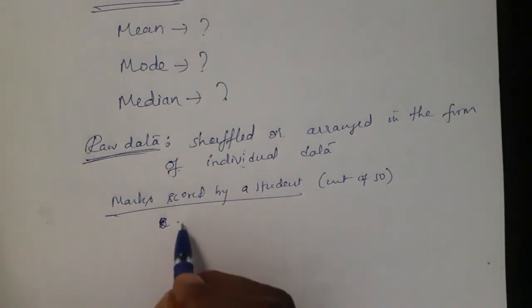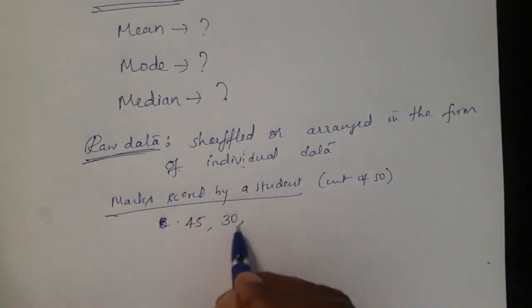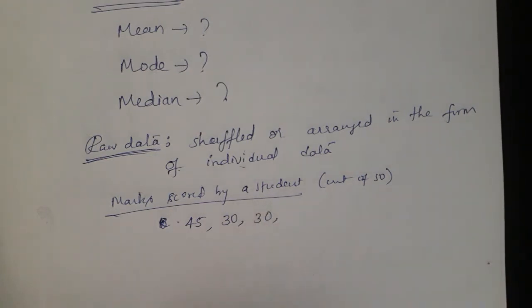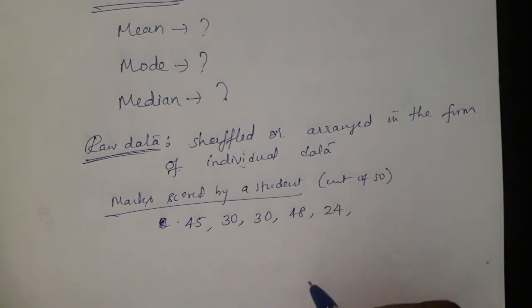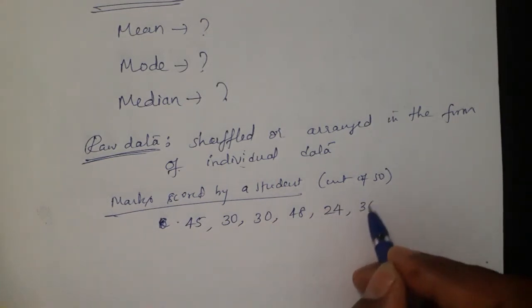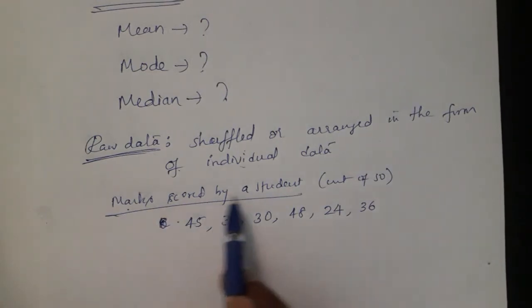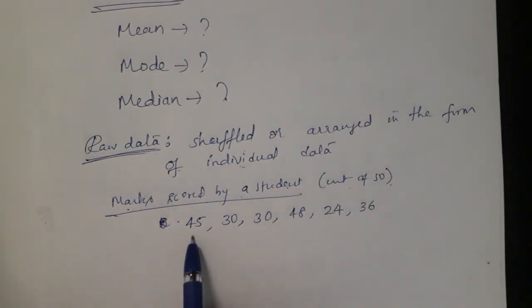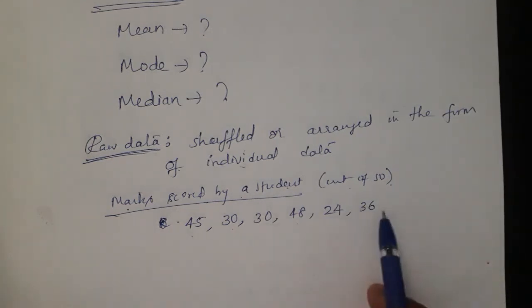In one subject the student scored 45, another subject 30, another subject also 30, one more subject 48, another subject 24, and another subject 36. Totally 6 subject marks are written here.